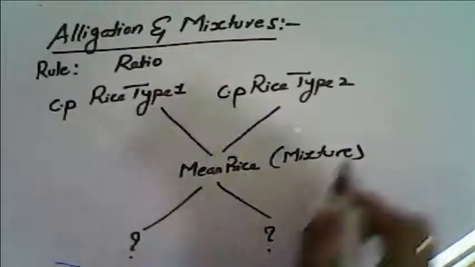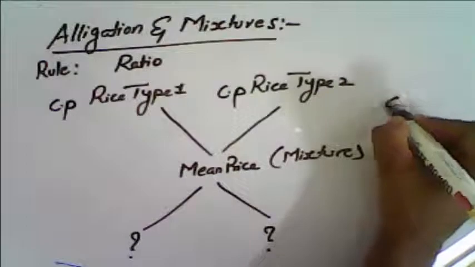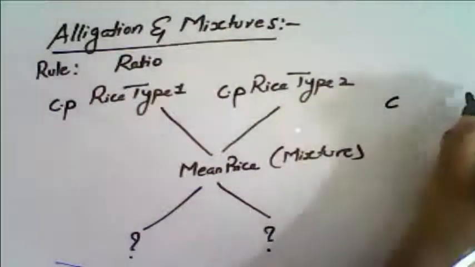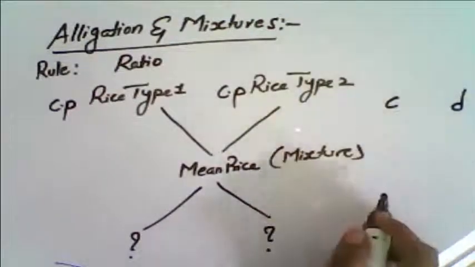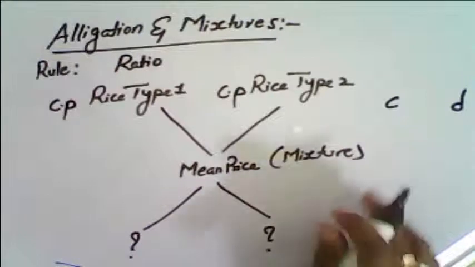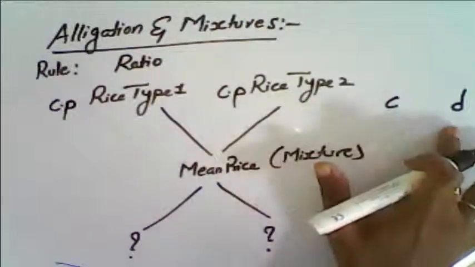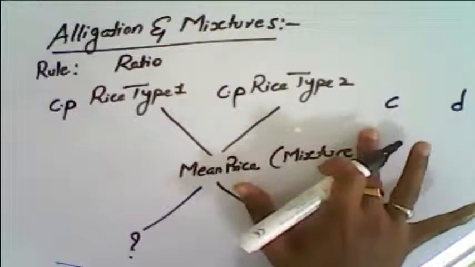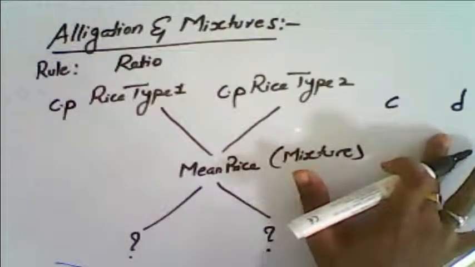Say suppose C is the cost price of the first quantity and D is the cost price of the second quantity, usually considered as cheaper and dearer. It is not necessary that cheaper means lesser value or dearer means greater value.